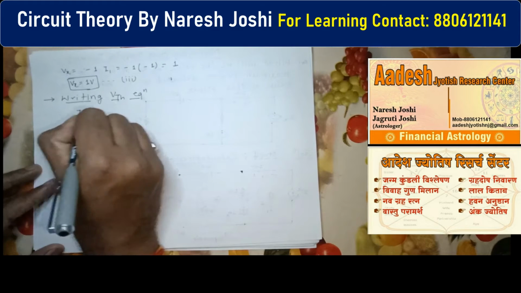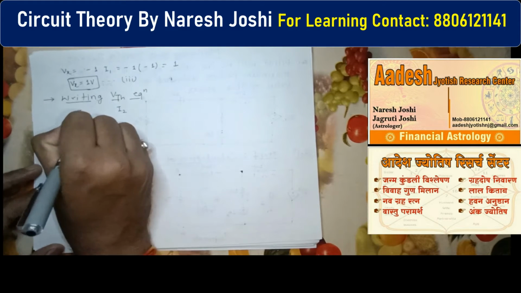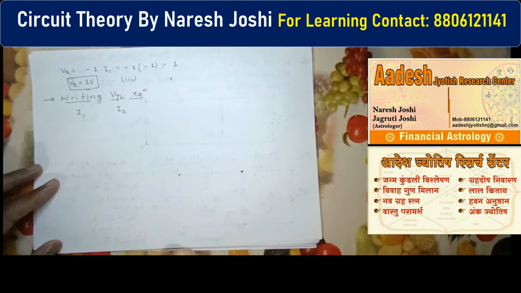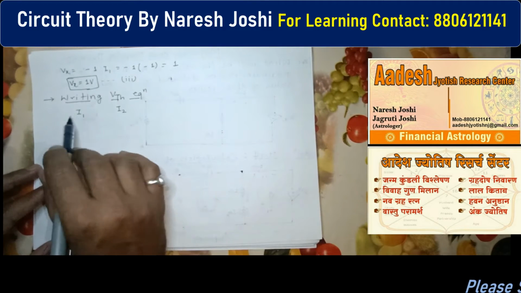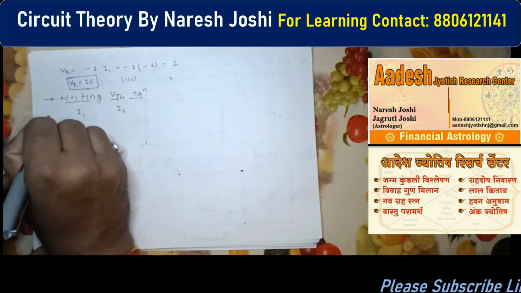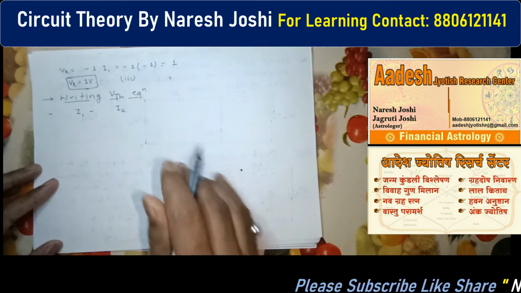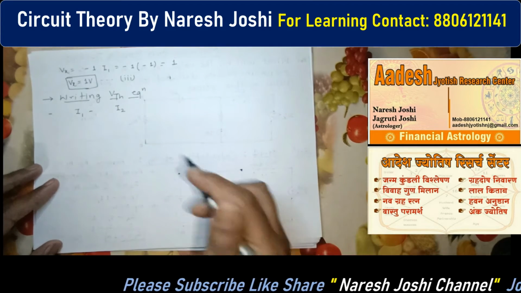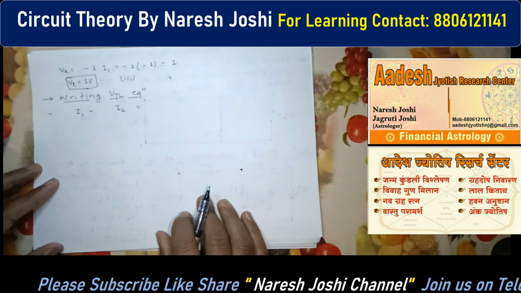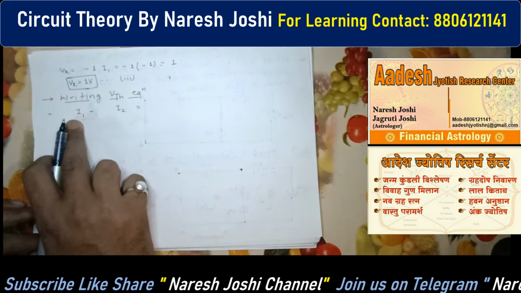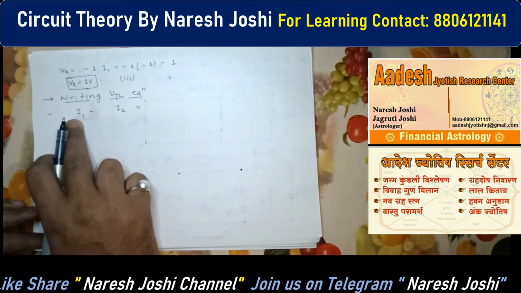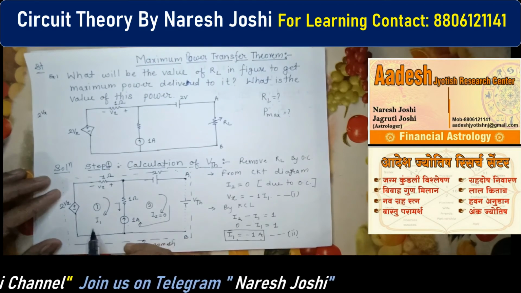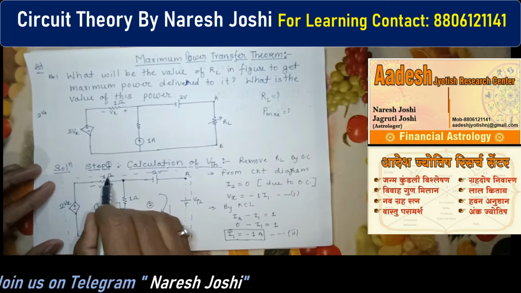So according to the KVL, we have two meshes, I1 and I2, and we are applying KVL to the whole super mesh. Both currents I1 and I2 come under the super mesh, so both will be negative, and the remaining will be positive, but there is no other mesh, so there is no positive current. So directly we have to write down here. Now we have to check through which resistance I1 is passing in the super mesh. This is I1, and I1 passes in the super mesh only through the 1 ohm resistance.